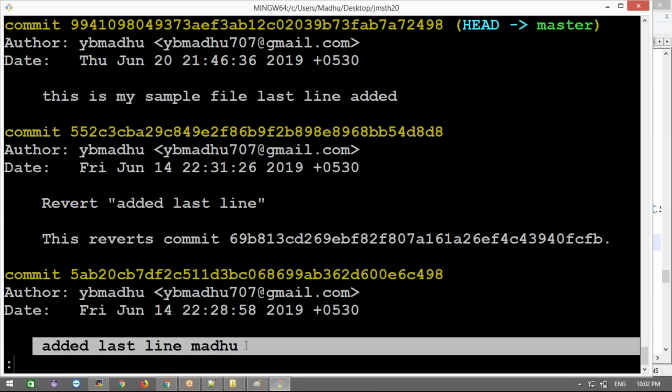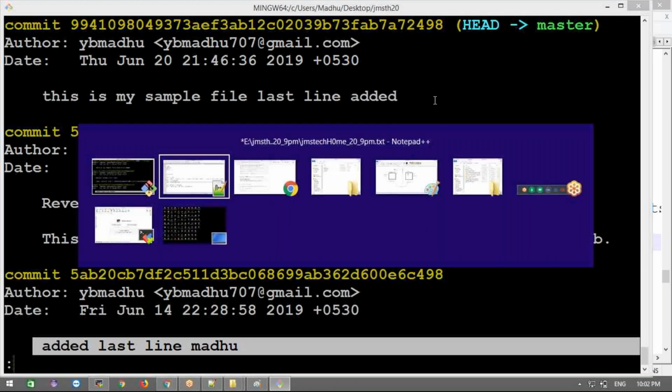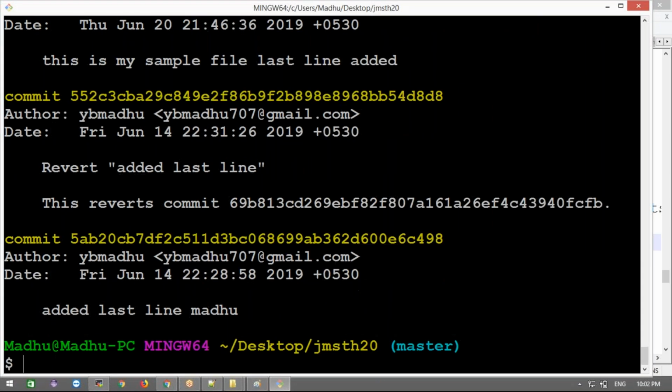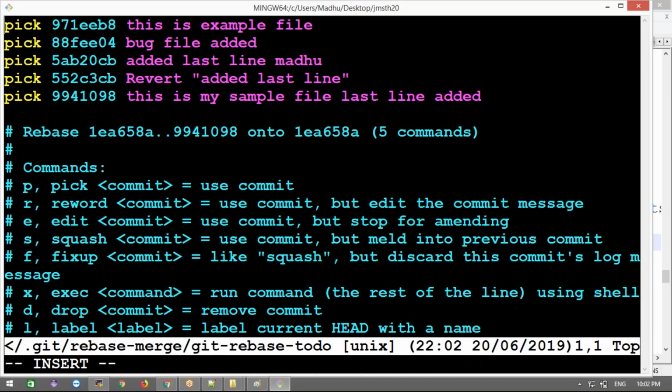Now instead of pick, we need to change pick to reword. Pick to reword, that's it. Instead of that, we need to use the reword option. We need to put that. It will open that message. We need to edit that message. Which message do you want to edit? We need to add reword. Again, I will show that. Just go here, and instead of pick, for example, if you need to go with the second one, reword. Okay, reword option, and this is for the reword add line, right?